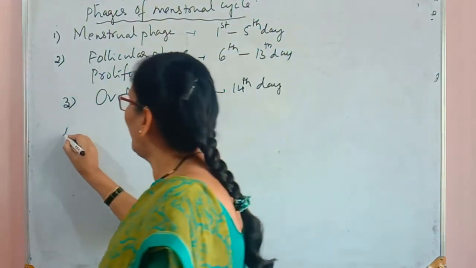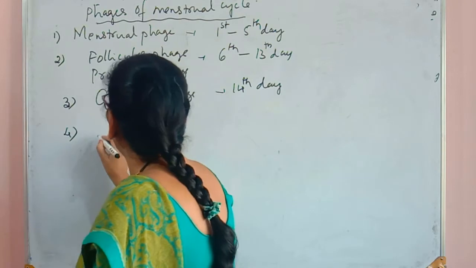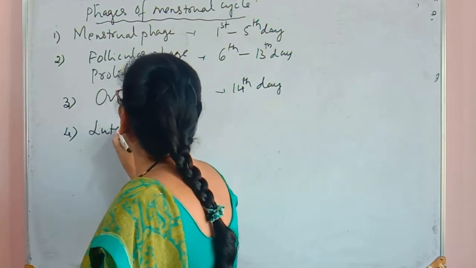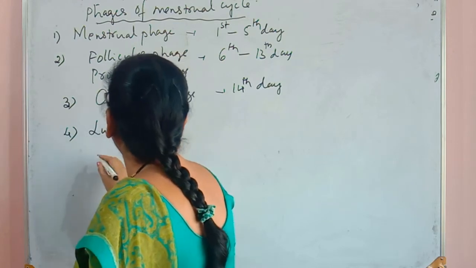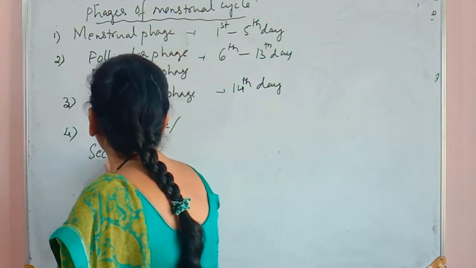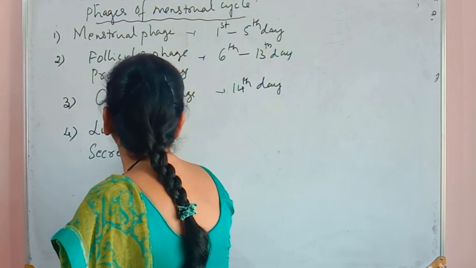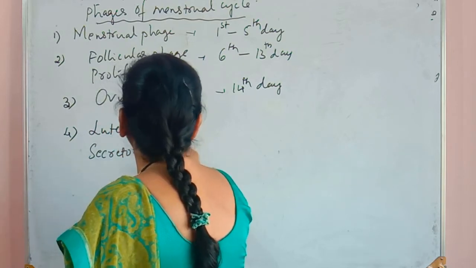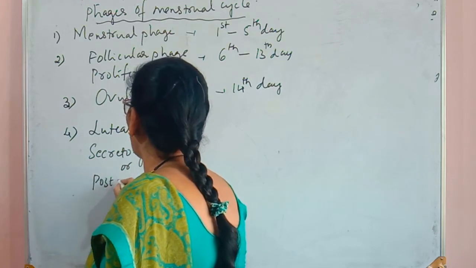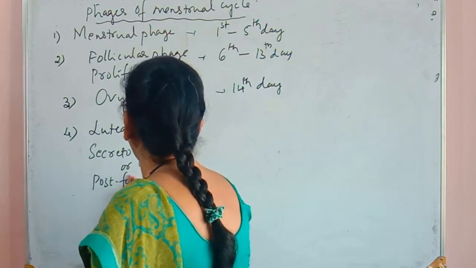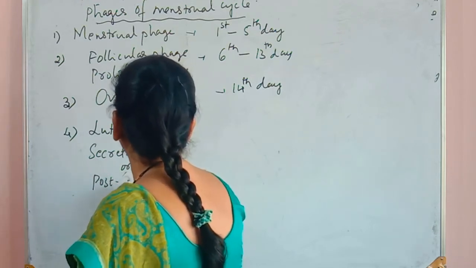The fourth phase is luteal phase, or it may also be called secretory phase, or post-ovulation phase.